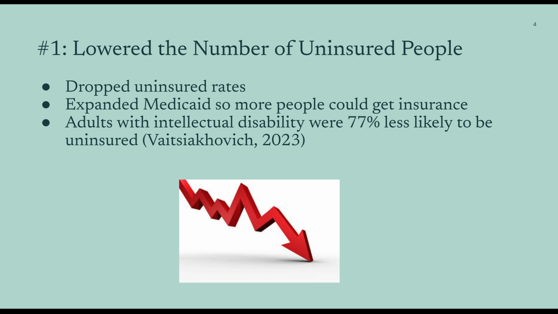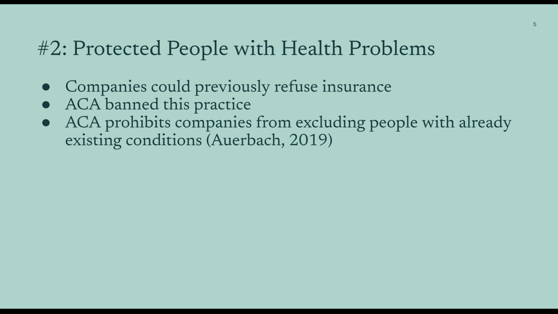According to an article by Vitsiakovich, 2023, adults with intellectual disability were 77% less likely to be uninsured after the implementation of the ACA, making it far more likely that they could receive regular health care and support services, all thanks to the policy. Number 2, it protected people with health problems.